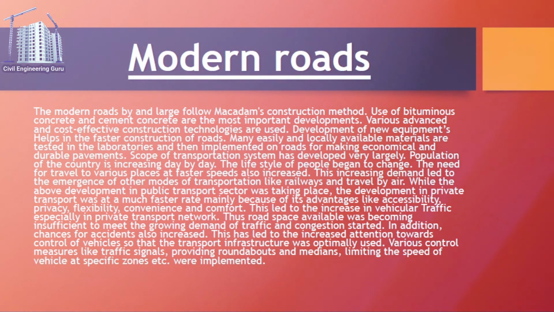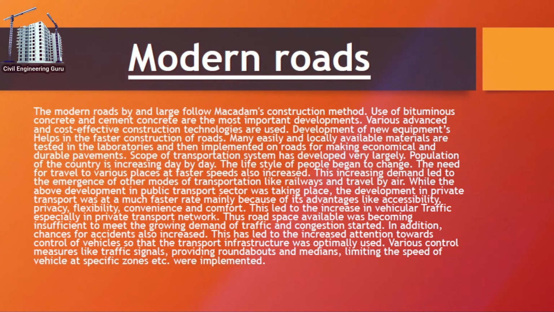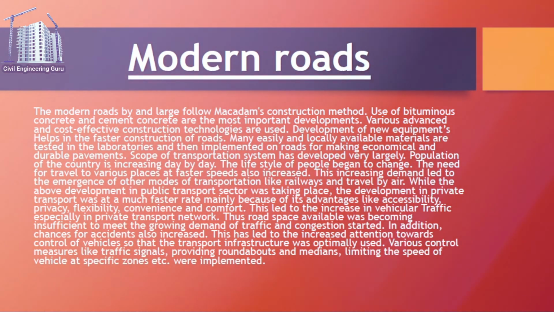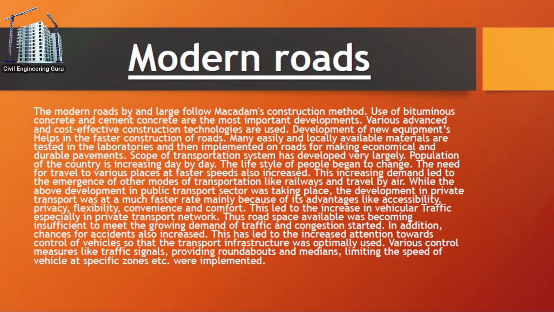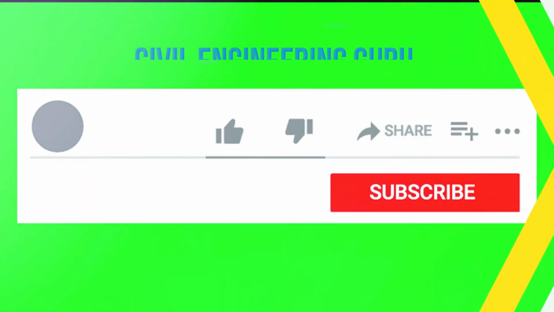Thus road space available was becoming insufficient to meet the growing demand of traffic and congestion started. In addition, chances for accidents also increased. This has led to increased attention towards control of vehicles so that the transport infrastructure was optimally used. Various control measures like traffic signals, providing roundabouts and medians, limiting the speed of vehicles at specific zones etc. were implemented.